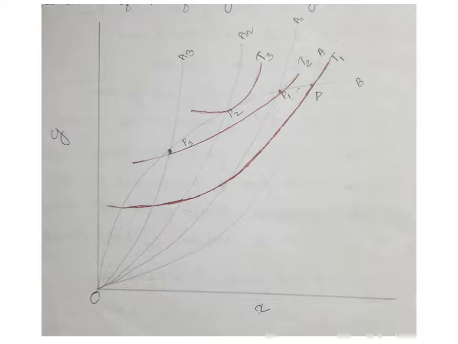If tariff is increased further, nation 1's offer curve shifts to OA2. Exchange takes place at point P2, where the trade indifference curve is T3.